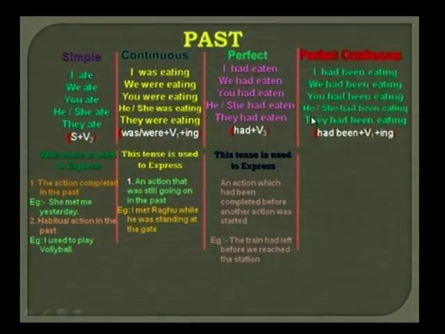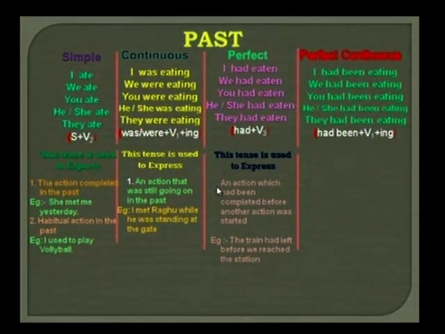So now, let us come to the past perfect continuous tense. I had been eating, we had been eating, you had been eating, he or she had been eating, they had been eating.